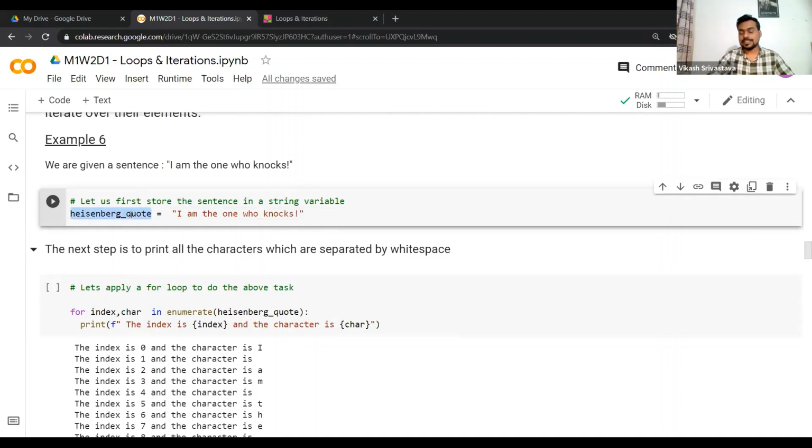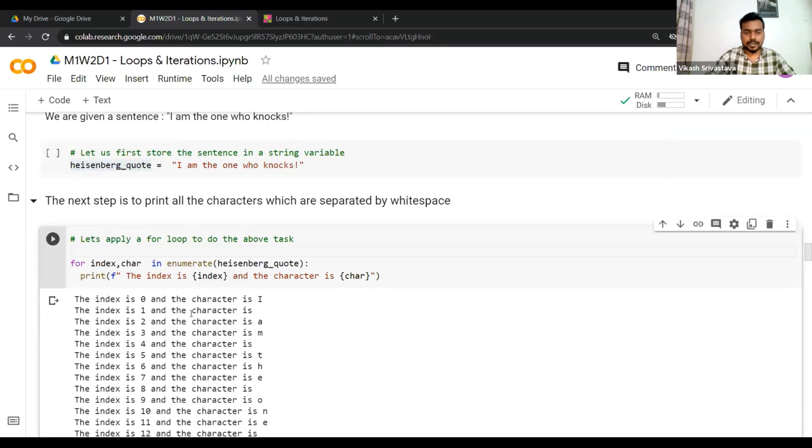I'm calling it the Heisenberg code. If some people are familiar with the popular drama Breaking Bad, you would be able to relate. The string is: I am the one who knocks, and it also has an exclamation mark. So this is my string variable.